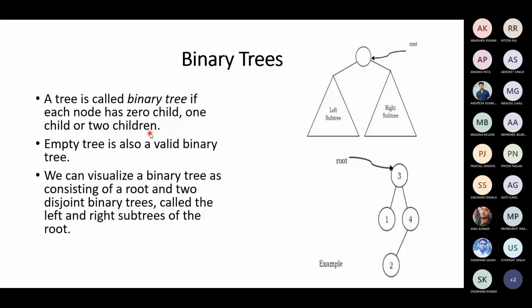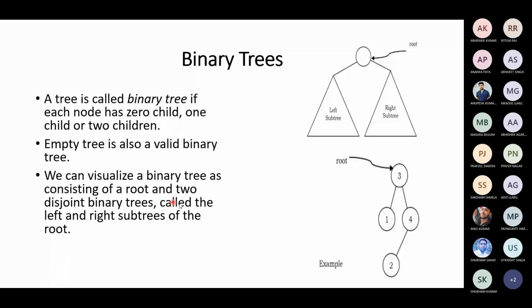An empty tree can also be considered a valid binary tree. Very important: an empty tree, a tree with no root and no children, can be considered a binary tree. A node can have a maximum of two children, but it can have one child also, and still we call that a binary tree. If a node does not have any children, it is still a binary tree.